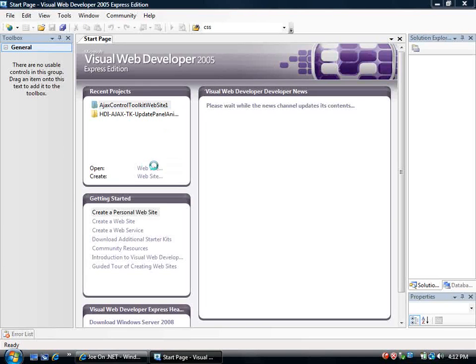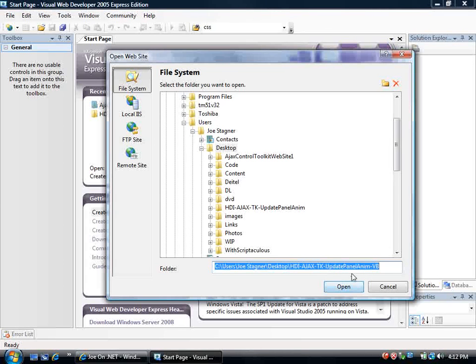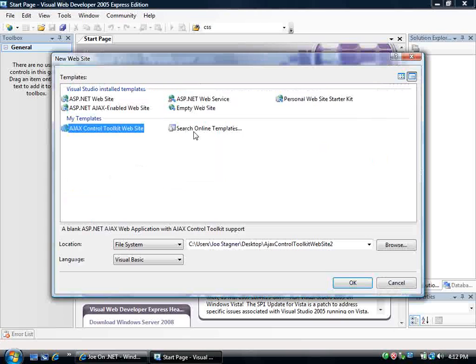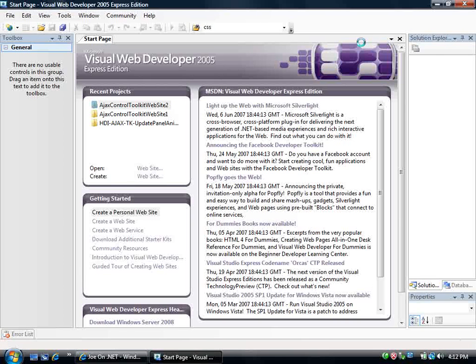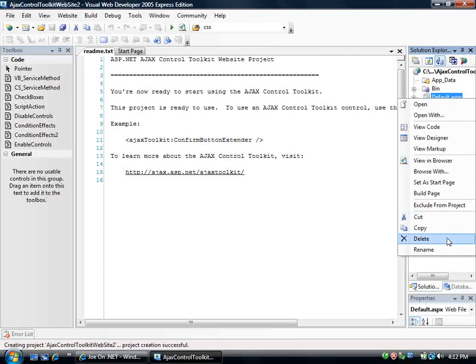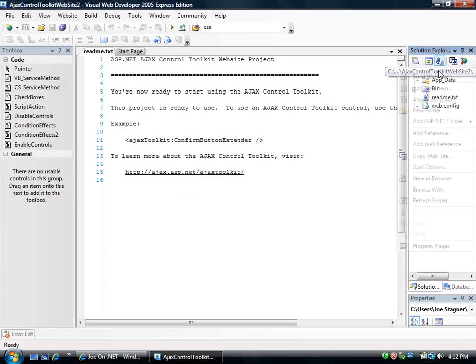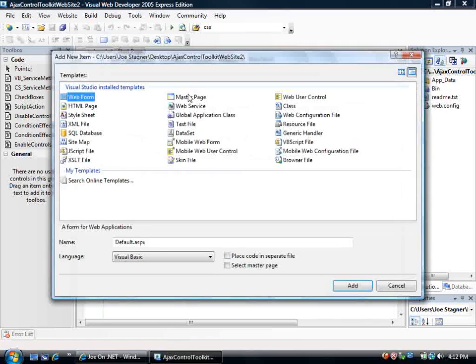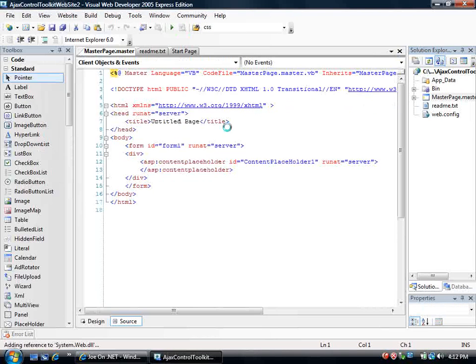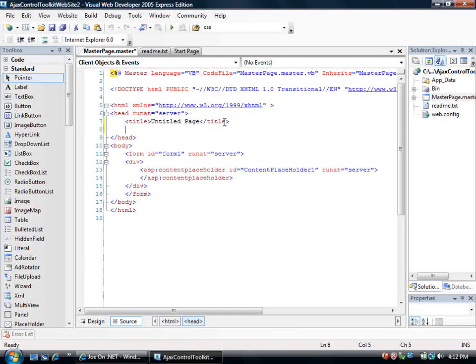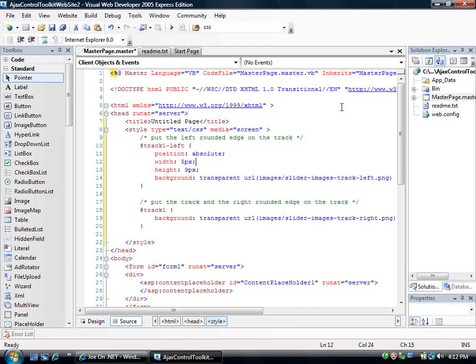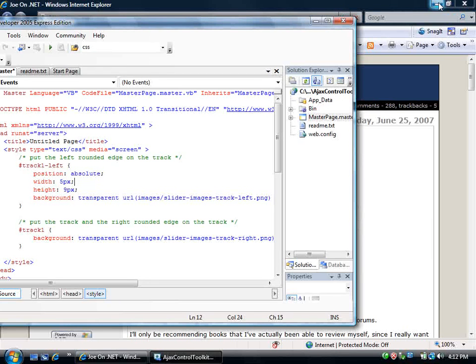So to get started, we'll fire up Visual Web Developer. We'll create a new Ajax-enabled website. And I'm going to just get rid of the default.aspx page and add a master page. And in the master page, I'm going to add some static style sheet, just that we're going to use for the demonstration using Prototype and Scriptaculous.